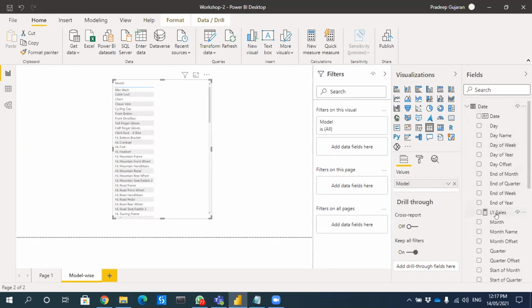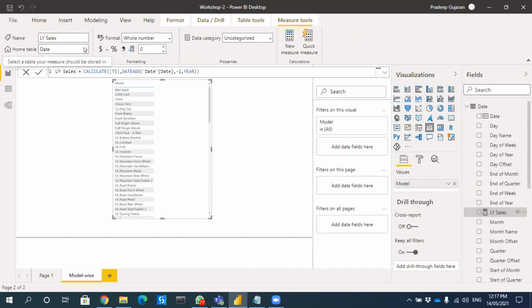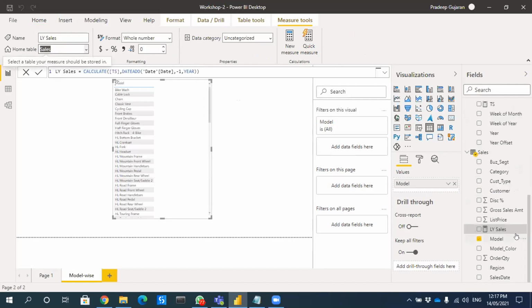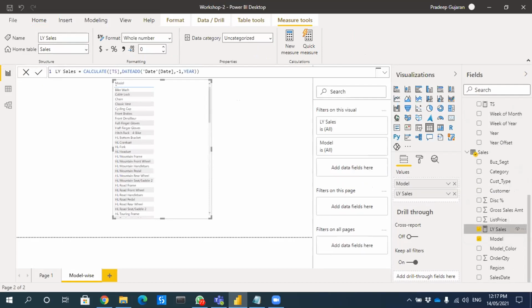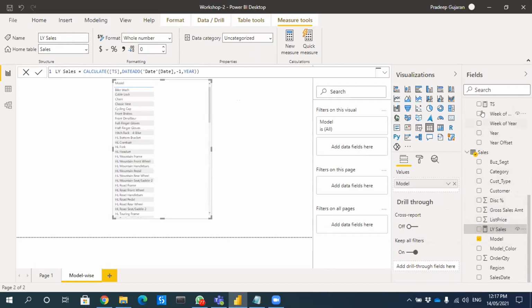I think by mistake it came here, so let's change its position. Okay, model wise total sales, not last year sales. Yeah, I want total sales, so I'll move this one to my sales.